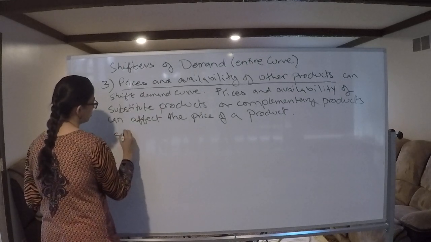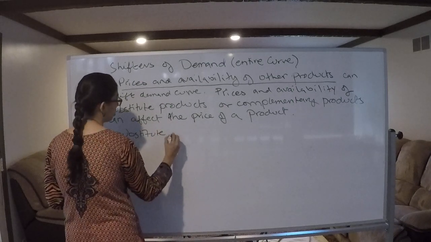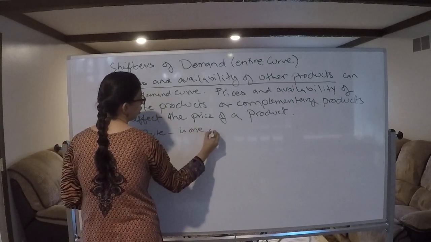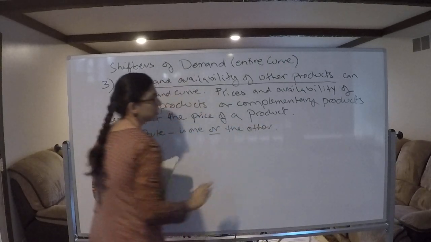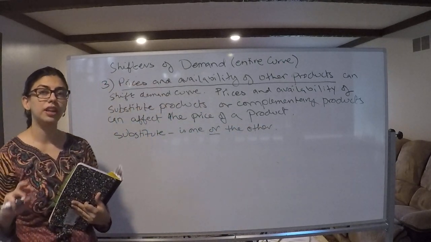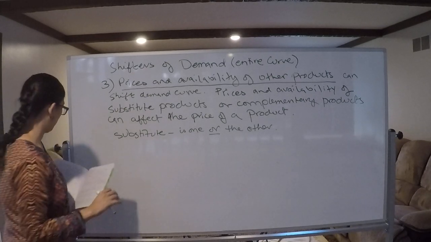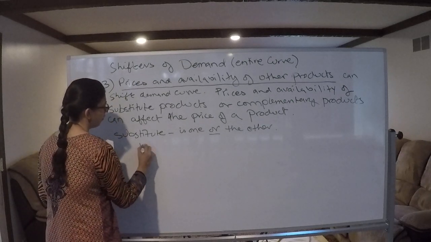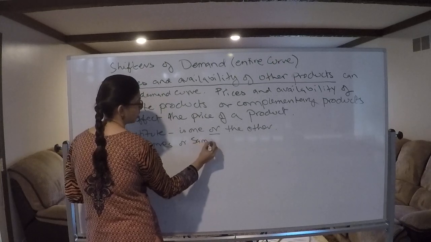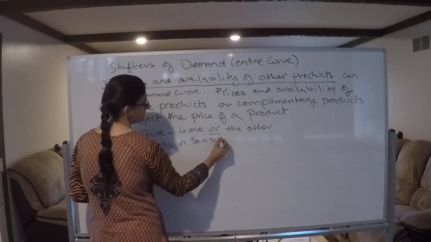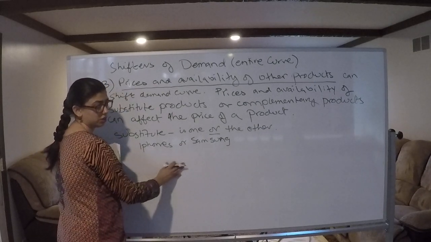So substitute is one or the other. A substitute is any product that can be replaced easily. So iPhones or Samsung are substitutes. You can buy one or the other. They are each other's substitutes.